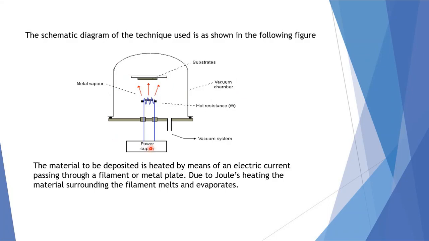And actually what happens is, when current is passed through this metal, the wolfram, it starts melting here. Once this material starts melting, it starts evaporating, and it's a directional one, finally it will go and deposit on the substrate here. The material to be deposited is heated by means of an electric current passing through the filament or metal plate. Due to Joule's heating, the material surrounding the filament melts and evaporates in this direction.